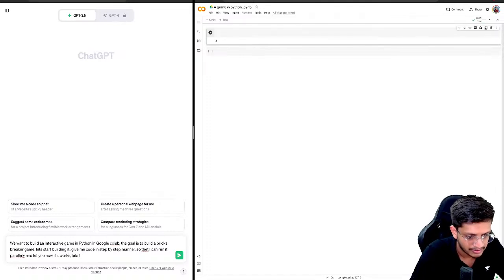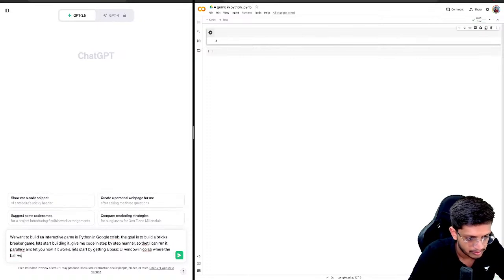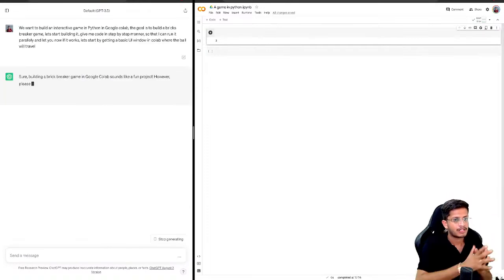Let's start by getting a basic UI window in Colab where the ball will travel.